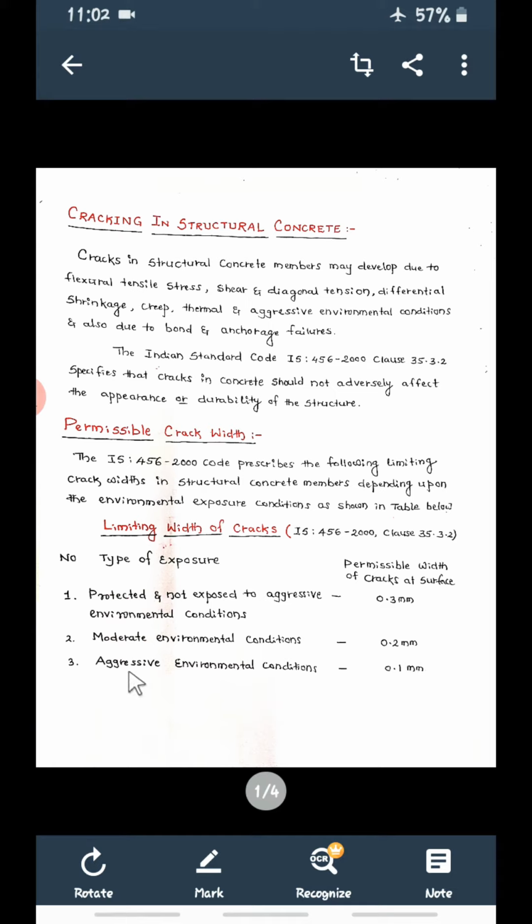Then third, and this is important, aggressive environmental conditions like coastal regions. If you see the structures, there may be chances of development of cracks because of these aggressive environmental conditions also. In those conditions, the permissible width of the crack is 0.1 mm. It should not be more than 0.1 mm. So these are the different conditions, and under different conditions these are the limiting widths of cracks.